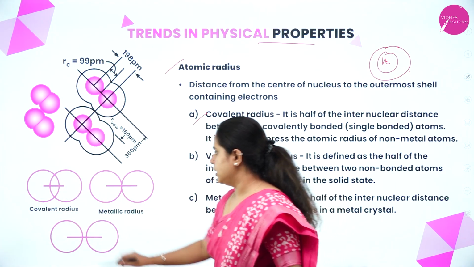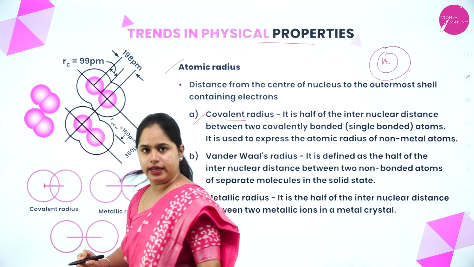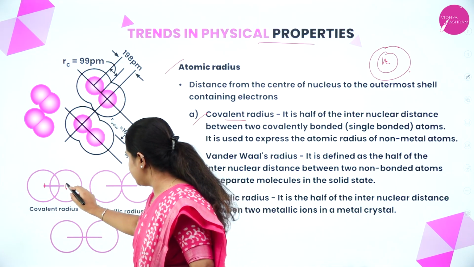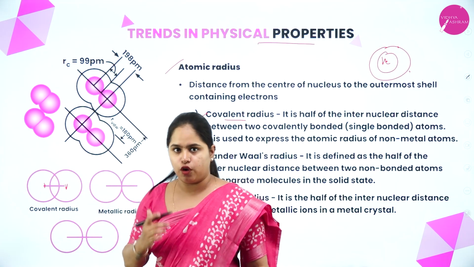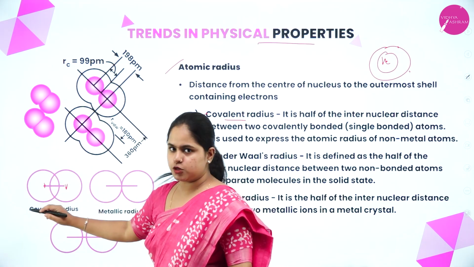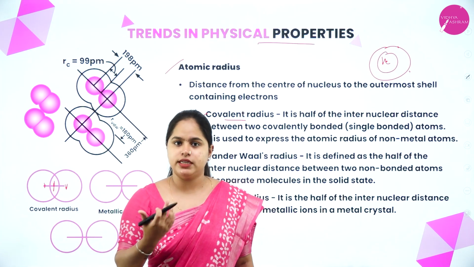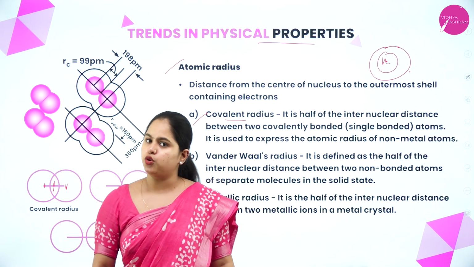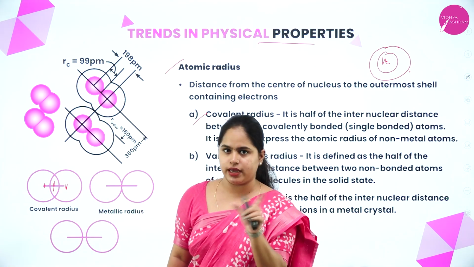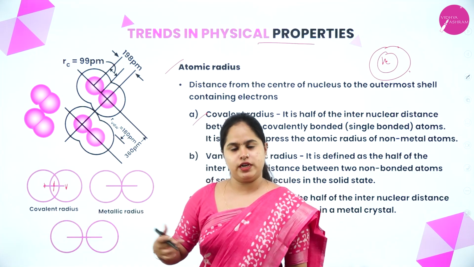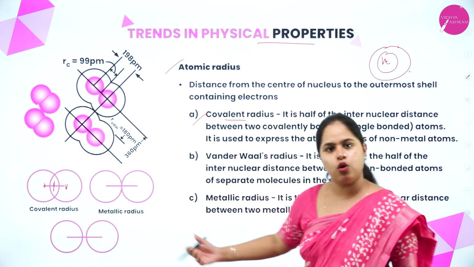As you can see here, two atoms are covalently bonded. From the center of the nucleus of one atom to the center of the nucleus of another atom is the distance between them, and if you take half of this, that will give you the covalent radius. It is half of the internuclear distance. So from this nucleus to this nucleus, that is the internuclear distance. Half of it will give you the covalent radius. So they must be covalently bonded. So that is about covalent radius.